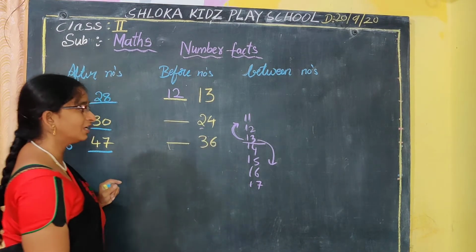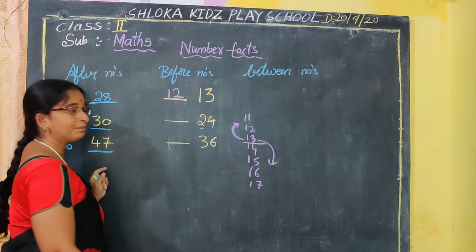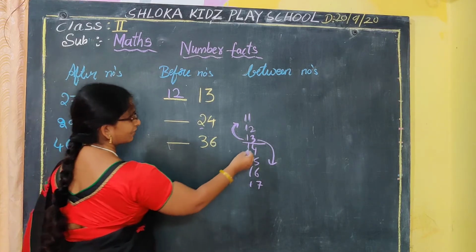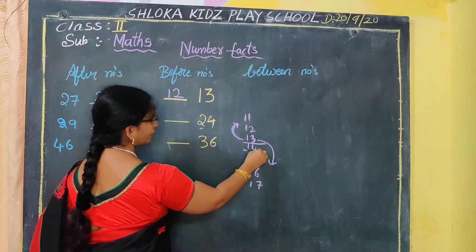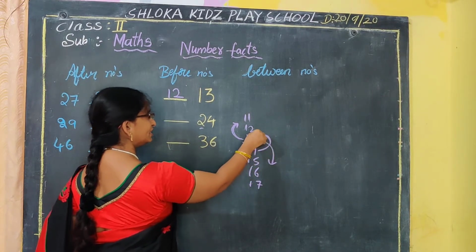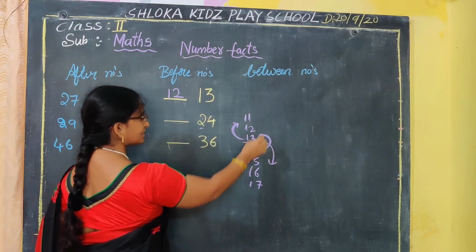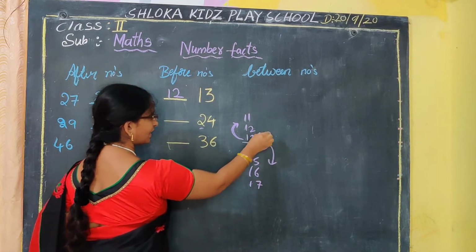Here 24 he has given. So 24 ki before what will come? 24 before what will come? So for example you see here 14 is there. So 24 you think it has 24. So 24 ki before what will come? Before means mundu. Forward numbers are all the before numbers. So what will come here?